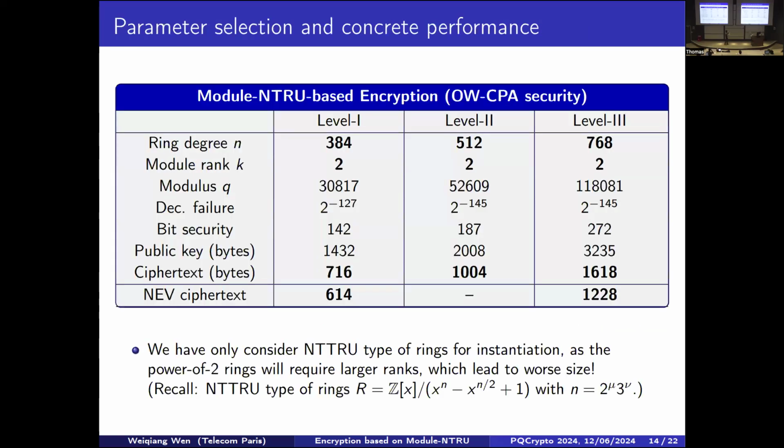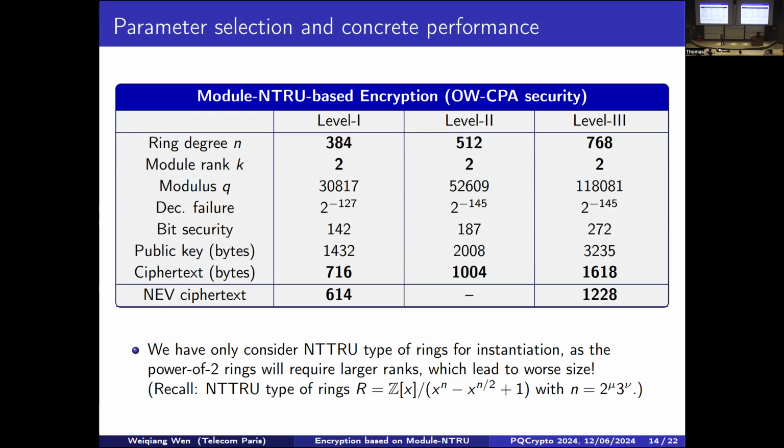So for parameter selection, we tried to use a power of 2 ring, but actually we did not end up with very good parameters. That's why we use NTTRU type of ring, for more choices of the ring degree. But I want to explain why a power of 2 cyclotomic ring does not help. For example, for the level 1 security, if we use a power of 2 cyclotomic ring, we need to reduce the ring degree from above 300 to 256 probably. That will force us to increase the rank.